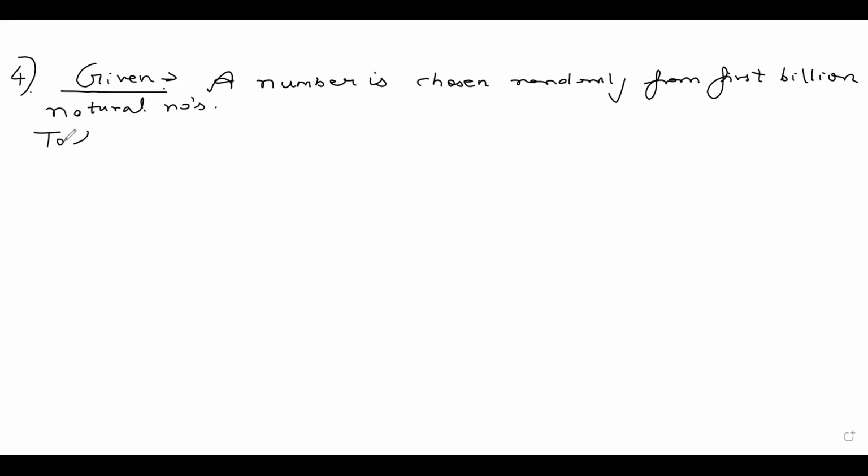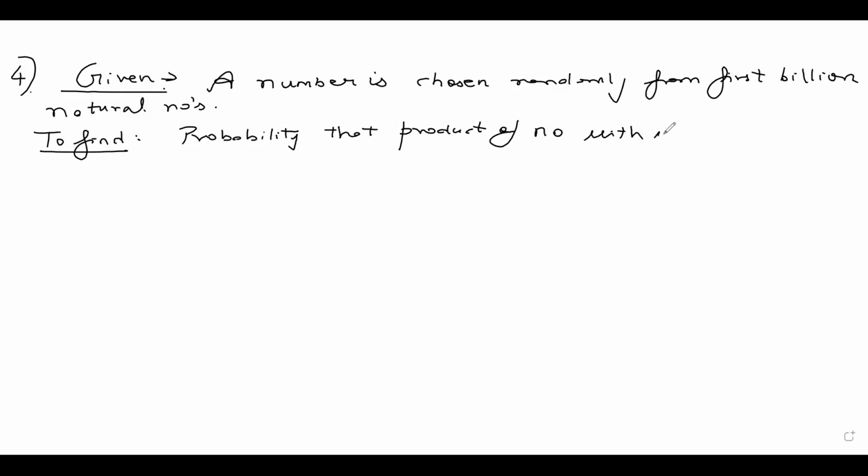To find the probability that the product of the number with its two immediate successors is divisible by 24. This is what we need to find out.